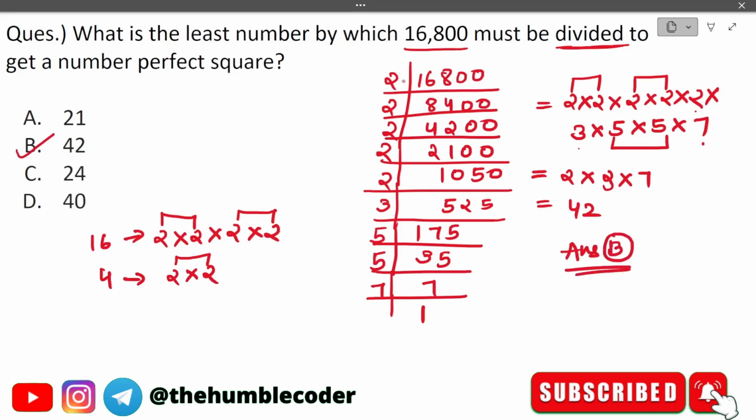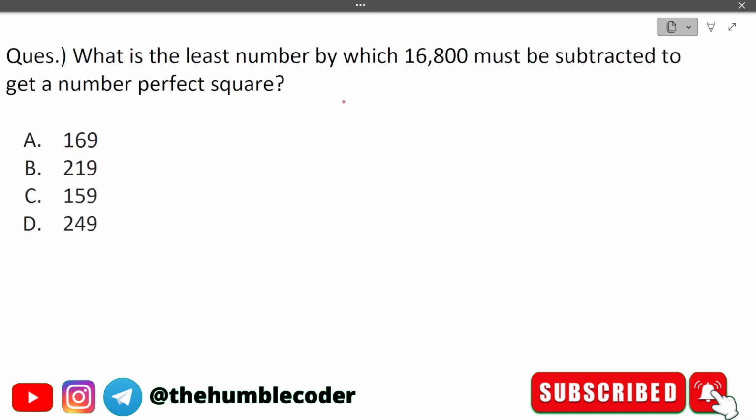So in order to solve these types of questions, you have to solve it in this way, because it is asked to divide. That is why first we will take the LCM, and then based on that we will find out the pairs, and which are the individual ones. We will multiply them, and the part that we get will be the one which we need to divide. Okay, and then we will get the final answer. Let's look at this question.